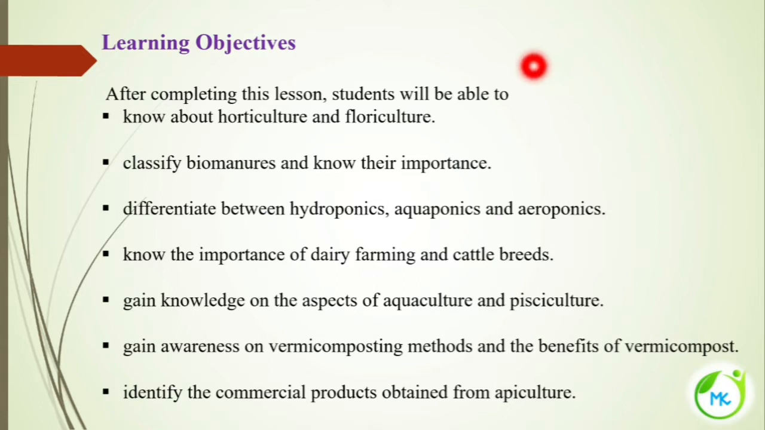After learning this chapter we will be able to know about what is horticulture and floriculture, and also we will come to know about the biomanures and its importance. We will differentiate hydroponics, aquaponics and aeroponics. And also we will come to know about the importance of dairy farming, cattle breeds, aquaculture, pisciculture, and also about vermicomposting and its benefits. And also gain some knowledge about apiculture.